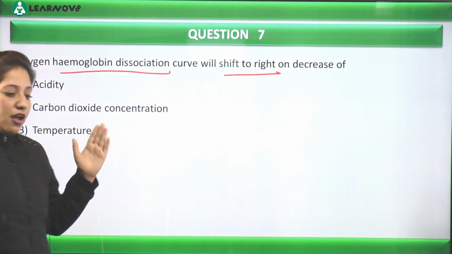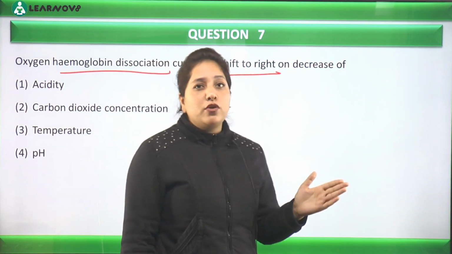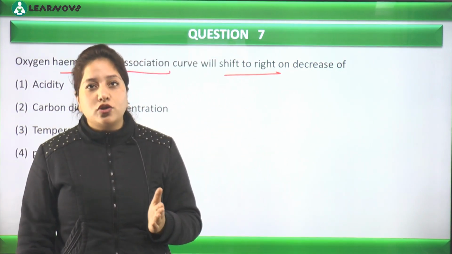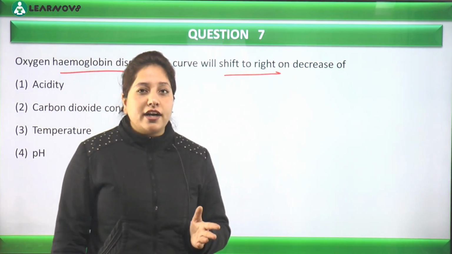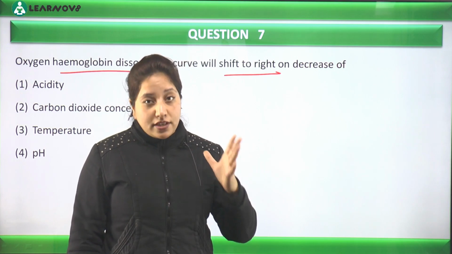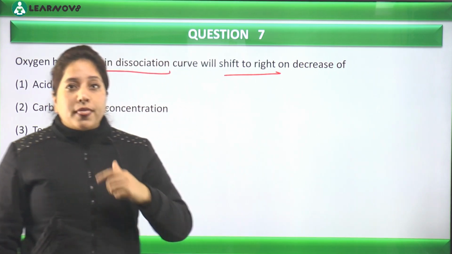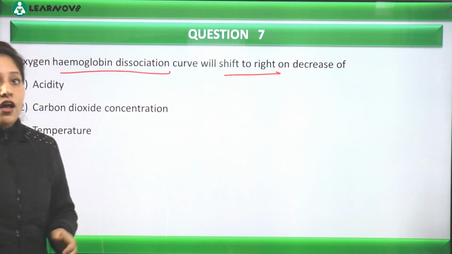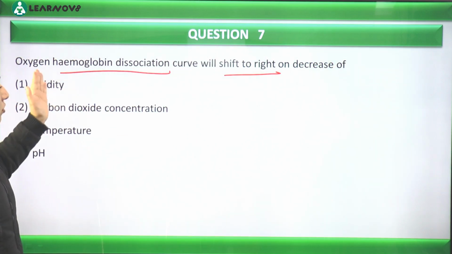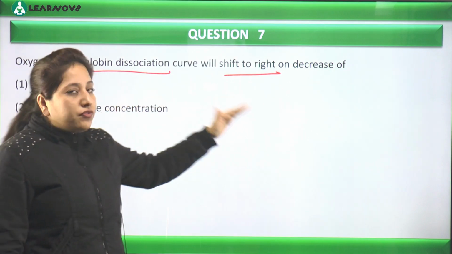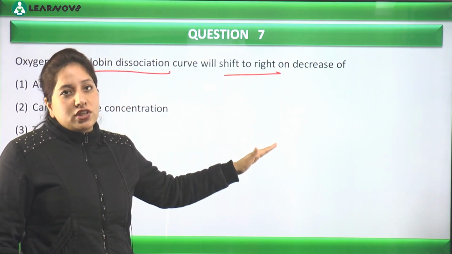Like pH value interferes with that, temperature also interferes with that, carbon dioxide concentration also interferes with that. So now we have this acidity, I can say. So now the question is asking that if we plot a graph and the slope of the graph is shifting towards the right side, what are the conditions for that?